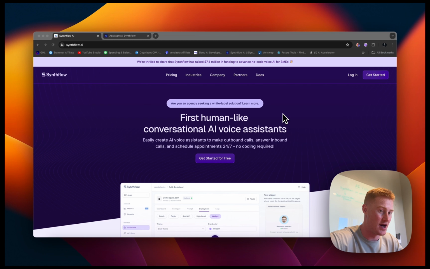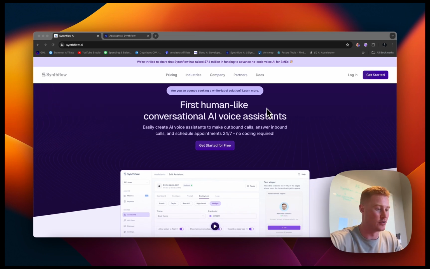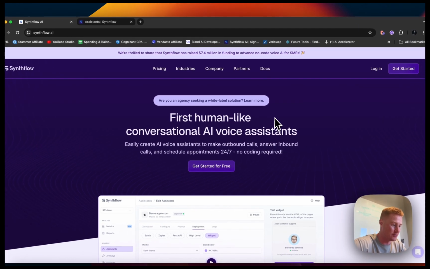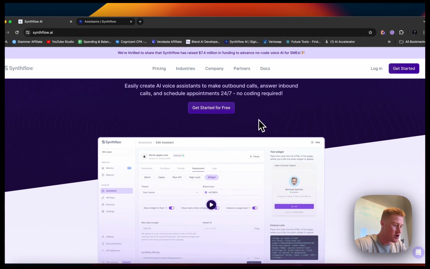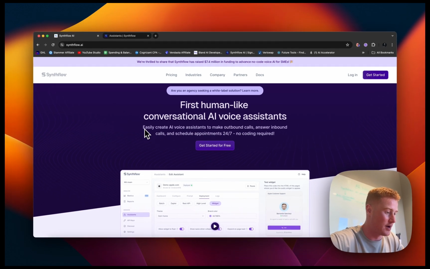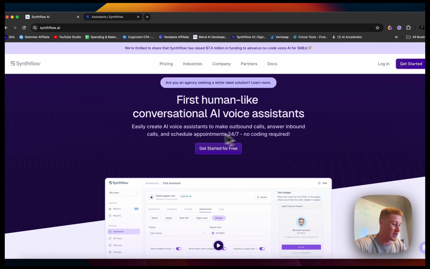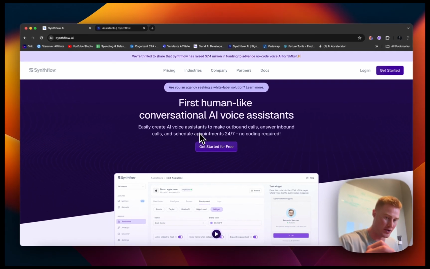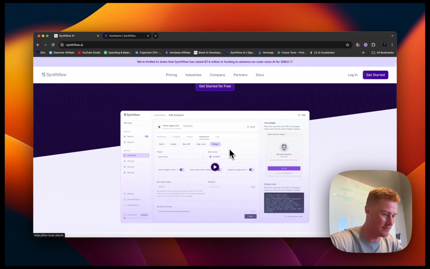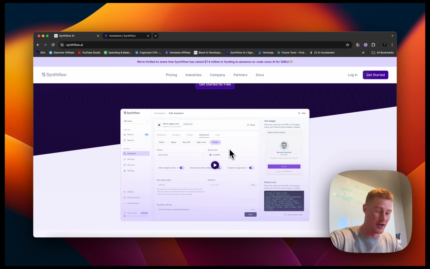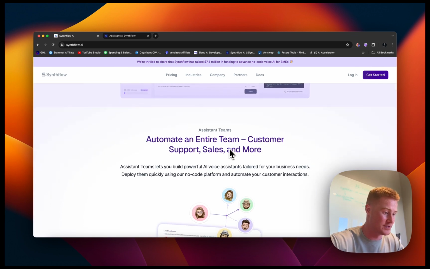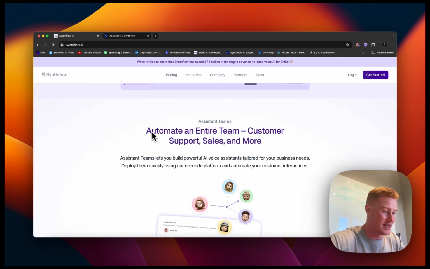Let's go ahead and look at this. So you can get an overview of what it is, and then we'll dive into me actually building this out and going over a demo of how to use the software and sell it as your own. So right here, first, human-like conversational AI voice assistants. Obviously, we're going to be able to build AI voice assistants that could handle outbound calls, answer inbound calls, and schedule appointments 24/7 with no coding required. That is why this is such a great platform and why I personally use it with no coding experience or no coding background.